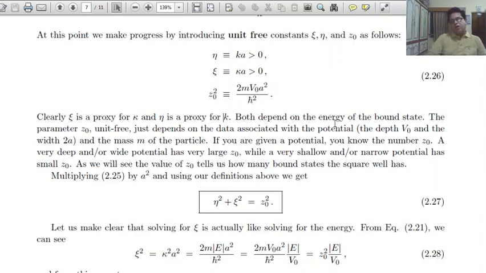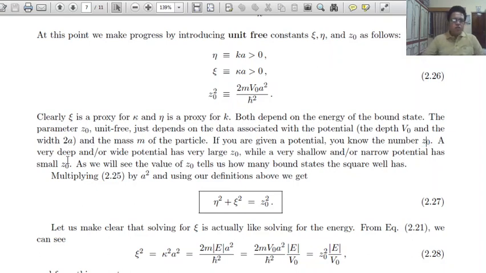Both depend on the energy of the bound state. The parameter z0, which is unit free, just depends on the details associated with the potential: the depth V0, the width, and the mass m of the particle. If you are given a potential, you know the number z0.